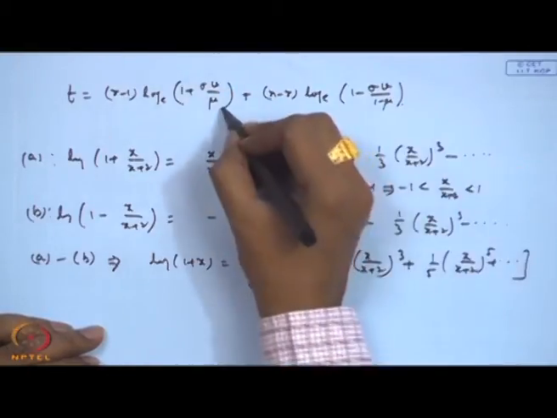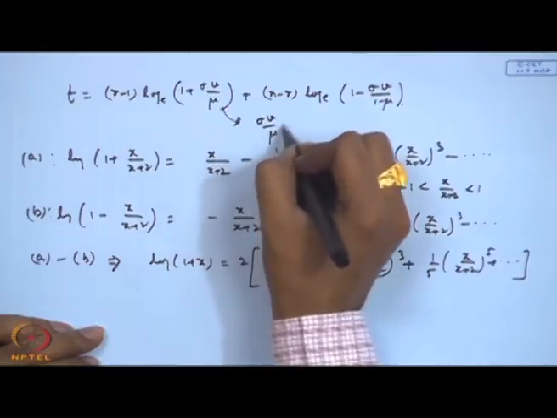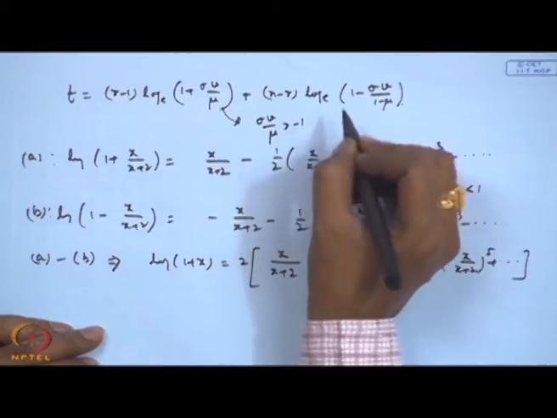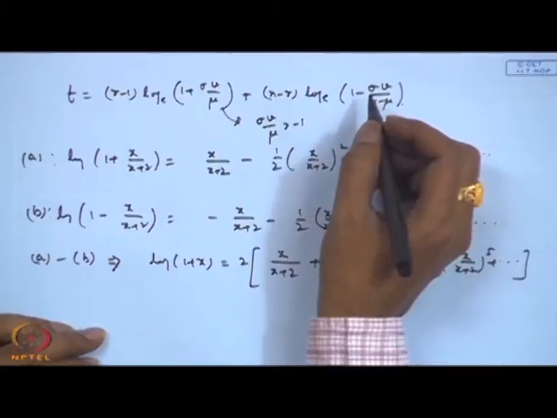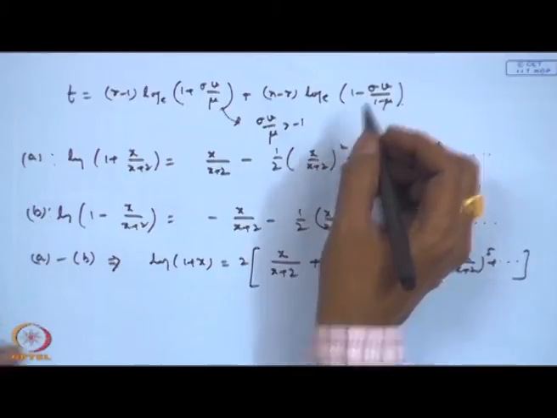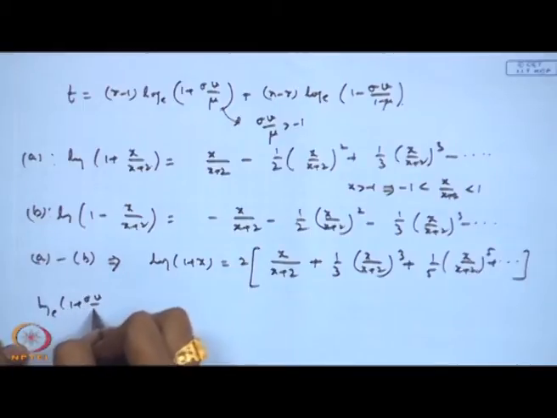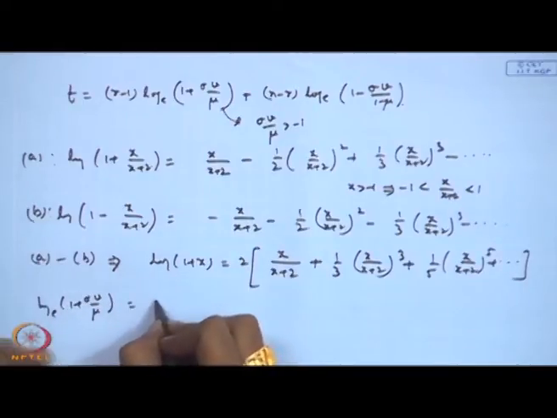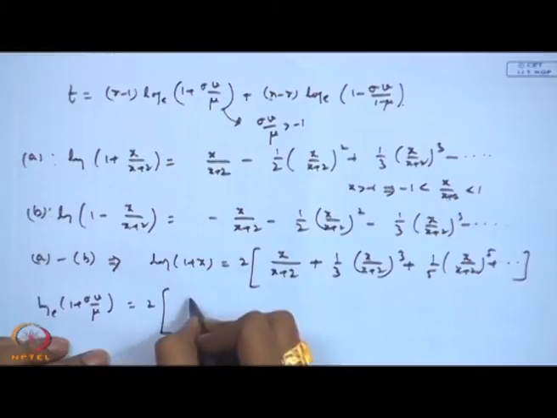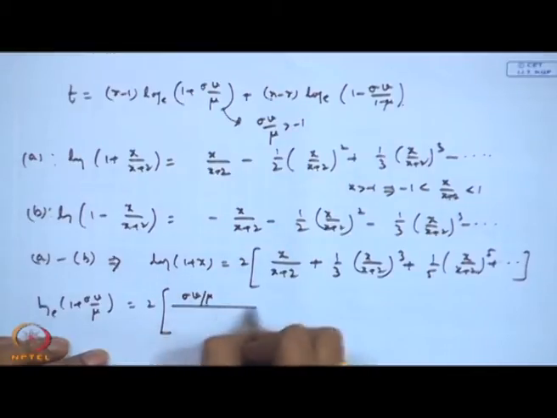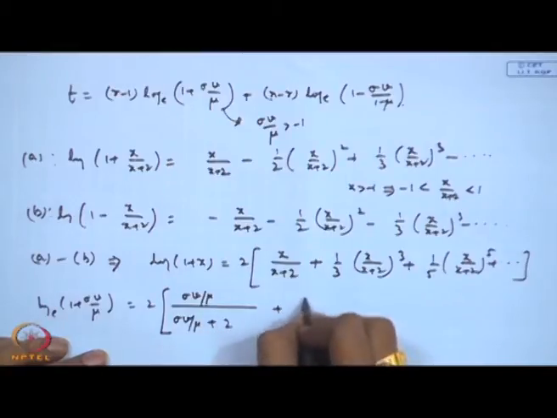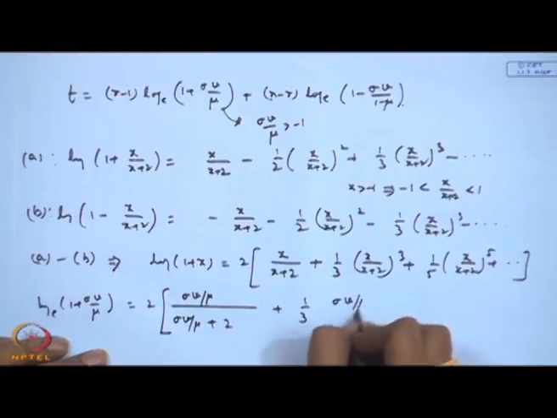Here this sigma v by mu is greater than minus 1, and similarly this one will also be. So, if we consider this, then I get log of 1 plus sigma v by mu is equal to 2 times sigma v by mu divided by, this is of course a slightly cumbersome expression, but still one can write it in the closed form.